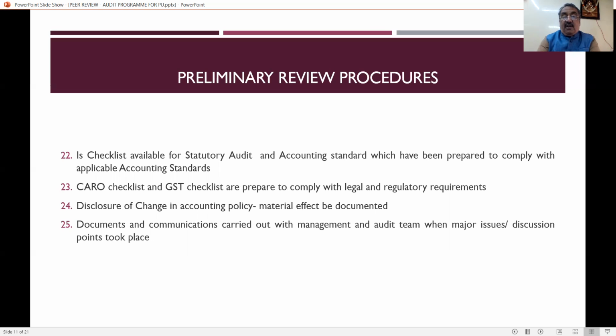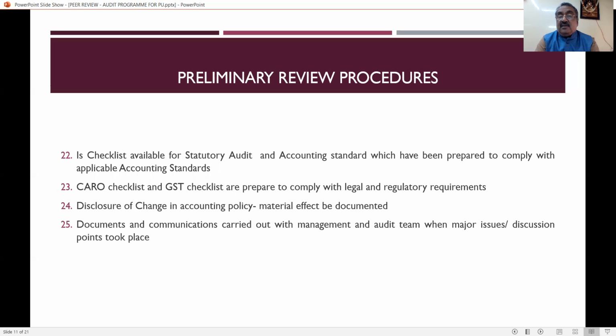And is a checklist available for statutory audit and accounting standards, which has been prepared to comply with the applicable accounting standards? That is the statutory audit. For the statutory audit, what about the checklist? How to verify the accounting standards? For that also there should be a checklist. All the things related to the accounting standards, all this the peer reviewer has to do.